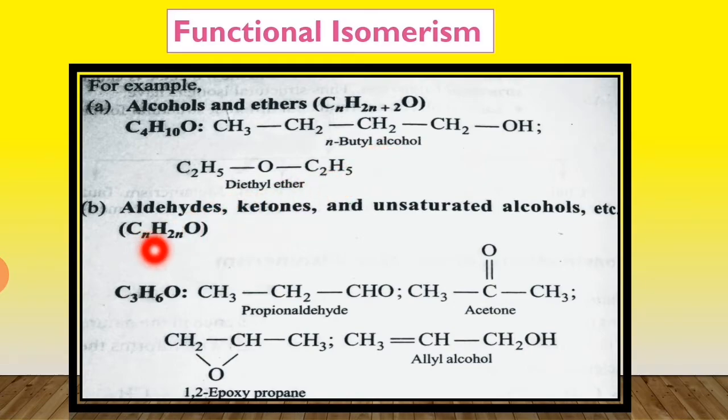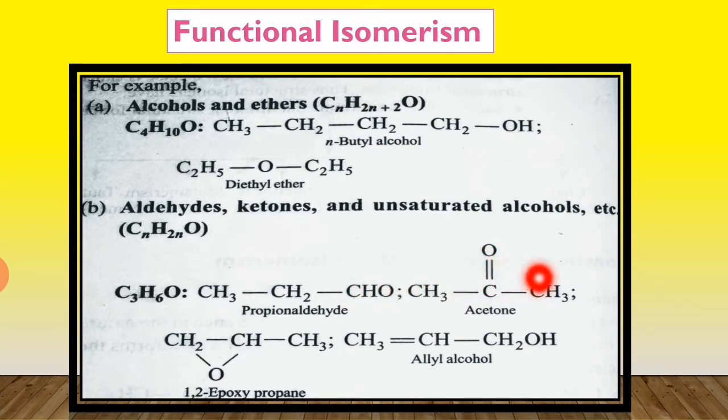Next example, aldehydes, ketones and unsaturated alcohols. The general formula is CnH2nO and the molecular formula is C3H6O. But their structures are different because there is the aldehyde group.